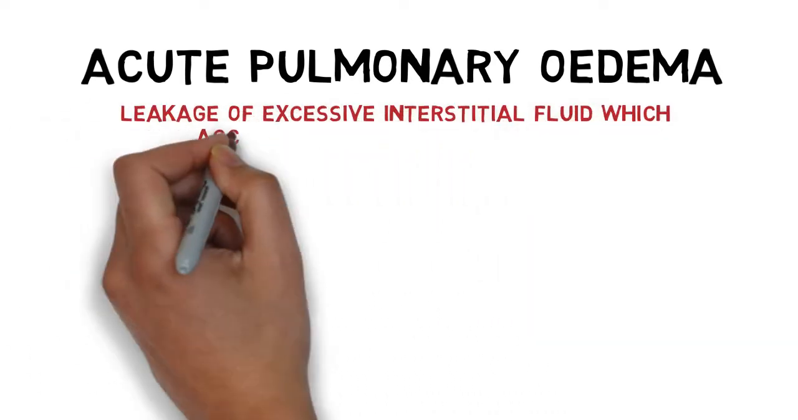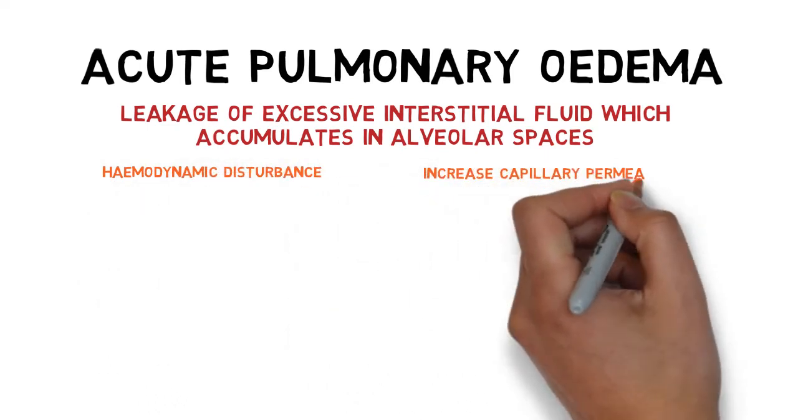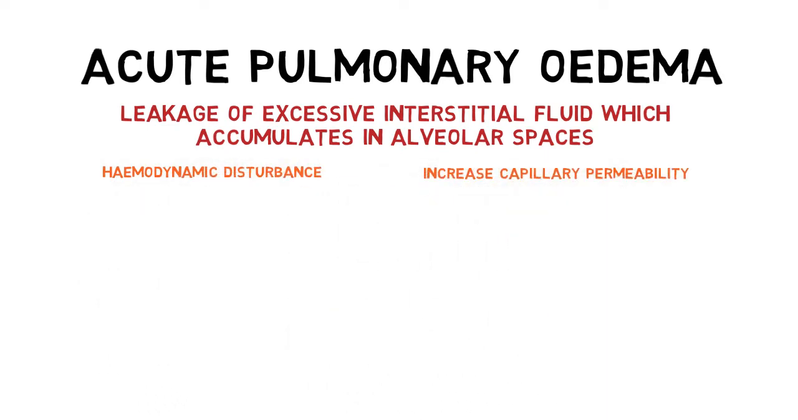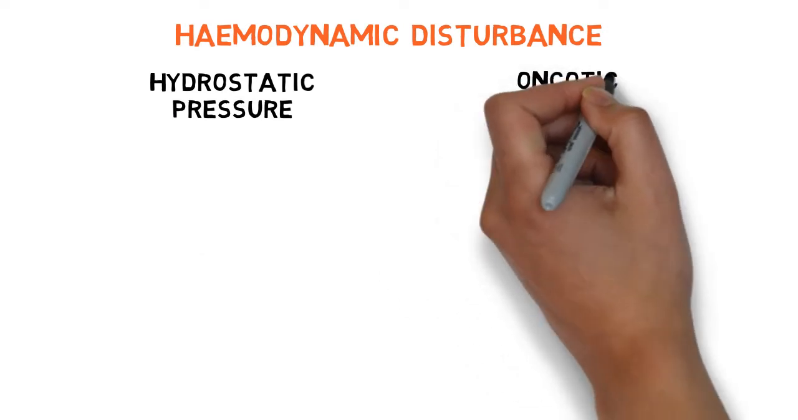Next is acute pulmonary edema. Pulmonary edema is the leakage of excessive interstitial fluid which accumulates in the alveolar space. Like any edema, the underlying pathophysiology can be due to hemodynamic disturbances or increased capillary permeability. Disturbance in hemodynamics can be further classified into changes in either hydrostatic pressure or oncotic pressure.